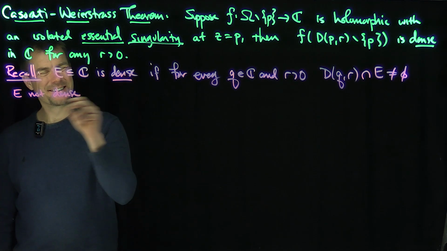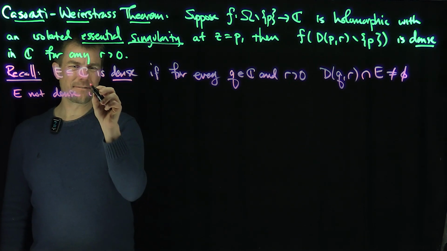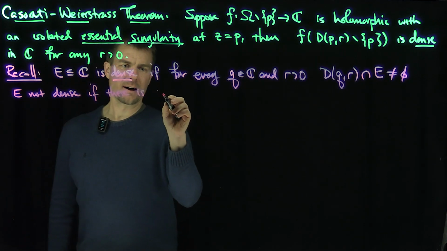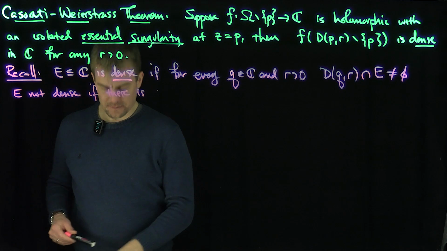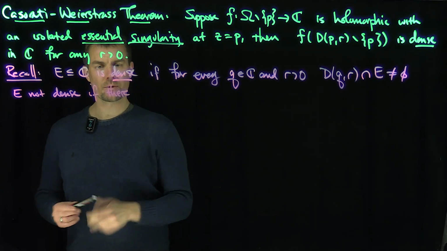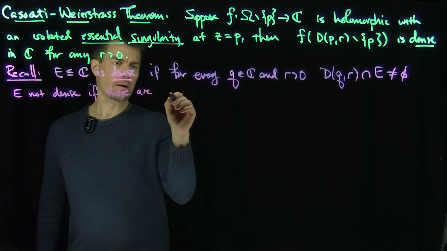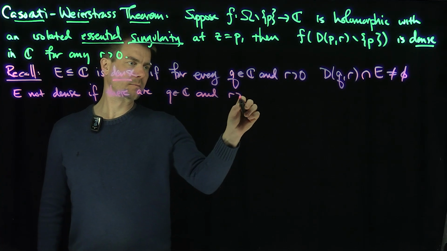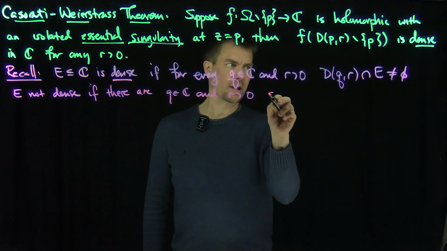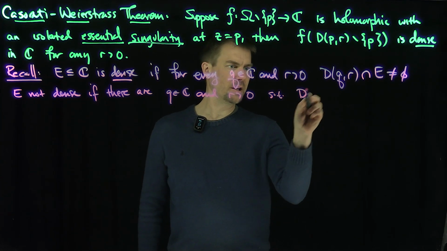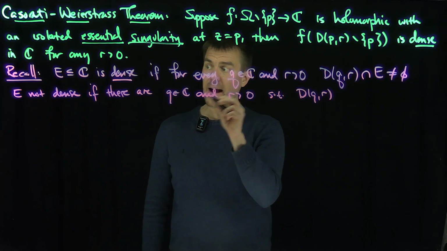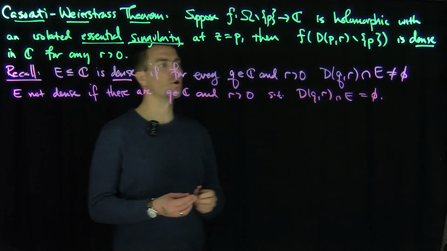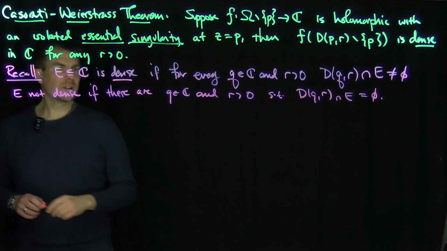E is not dense if there are Q in C and R greater than 0 such that D(Q, R), if I can find them, intersect E is empty, right? Good. All right, so that's what it means to be not dense.